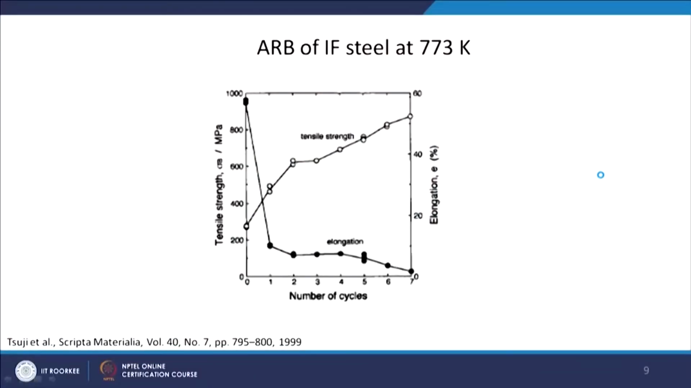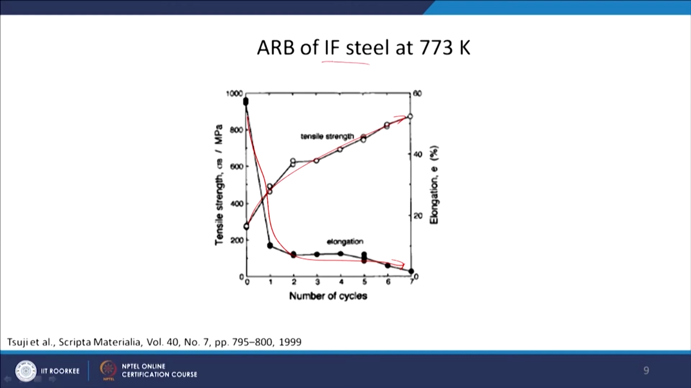So, again coming back to the same story, where we are saying that the severe plastic deformation processes, though they increase the strength, the ductility is reduced. So, in the ARB case also, as the number of cycles increases, though the strength is increasing, the ductility of the material is going down.